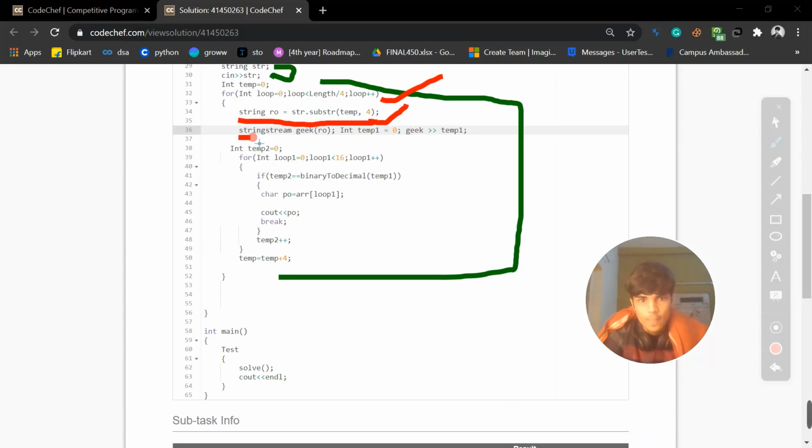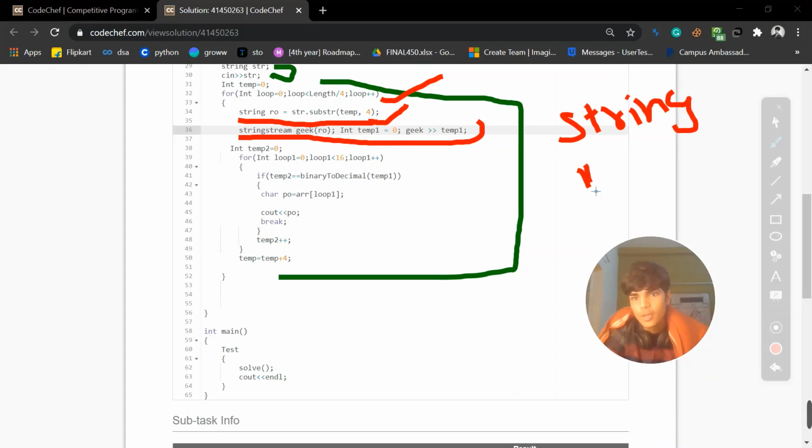After that, this is for conversion of string to integer, because we can't use mathematical functions on a string, so we need to deal with integers.